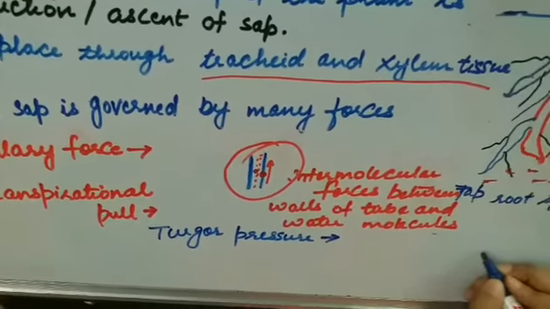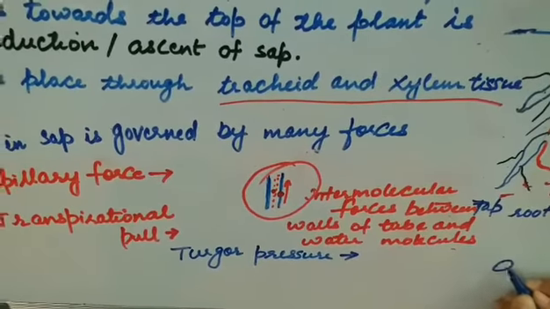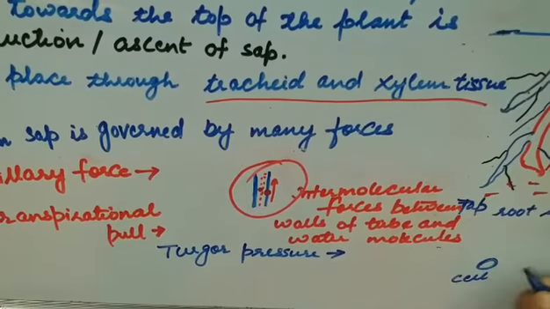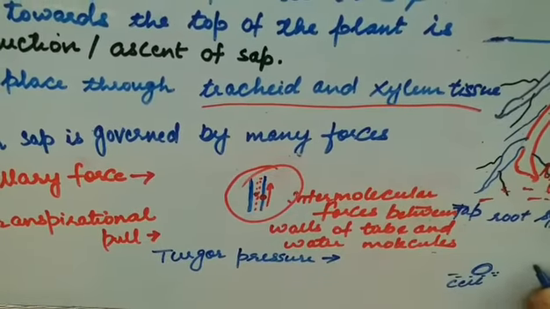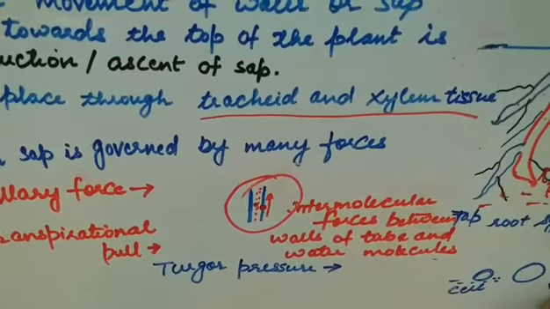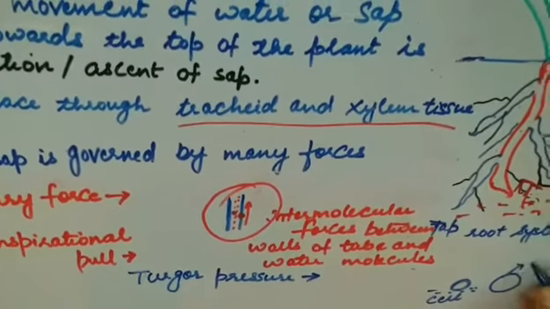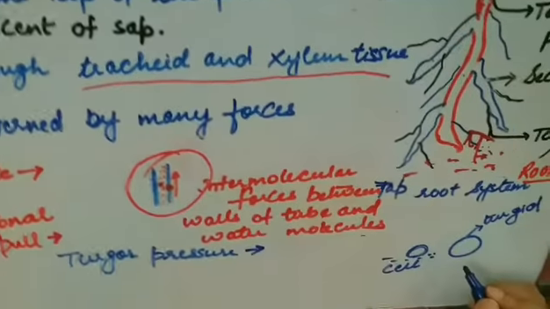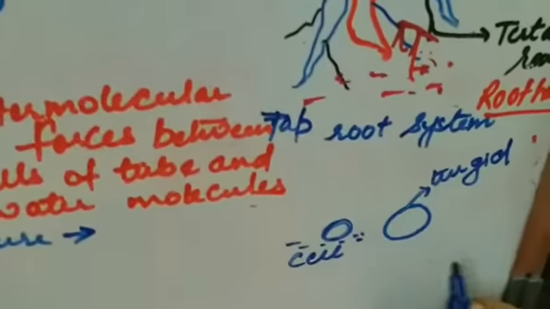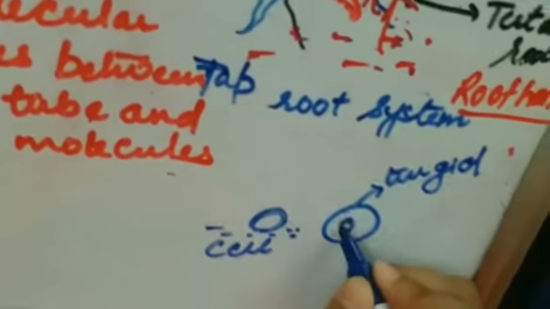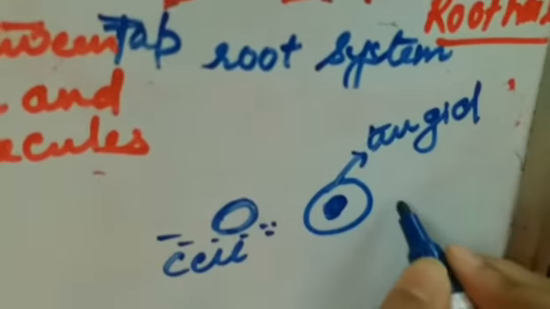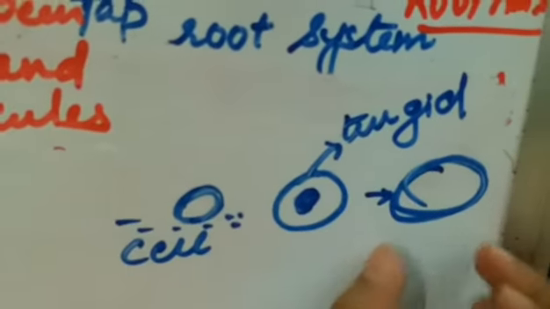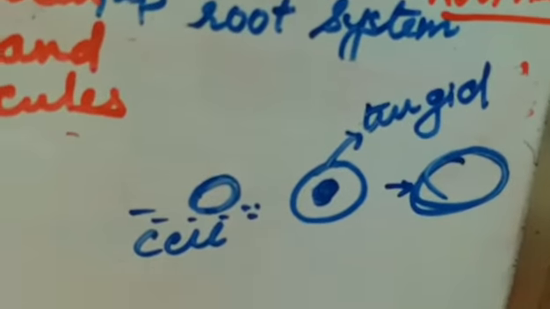Suppose this is a cell. When it is placed in water, it absorbs water and swells, and the cell becomes turgid. Due to this, the protoplasm present inside allows the cell wall to swell more, and thus it helps the plant look more fresh.